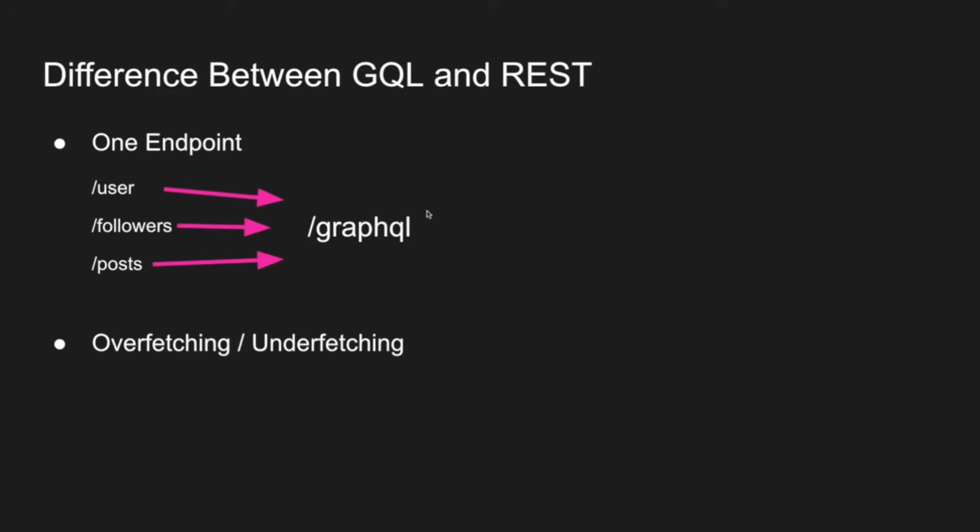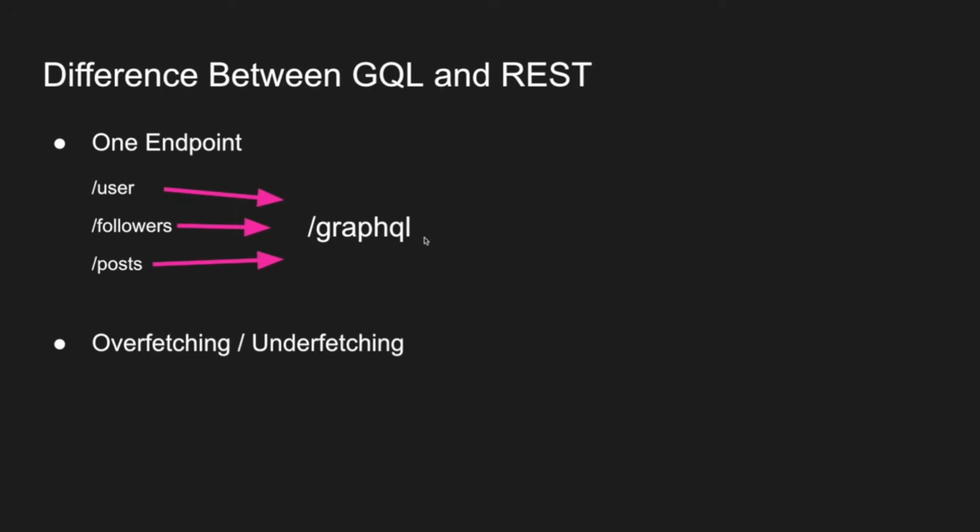So imagine you have an application which needs data from a user, data from the followers, and from posts or something like that, like a social media. Normally, if you're using REST, you would probably have some routes and some endpoints with this structure. But with GraphQL, all of them will be made to the single endpoint, which is the /GraphQL endpoint.